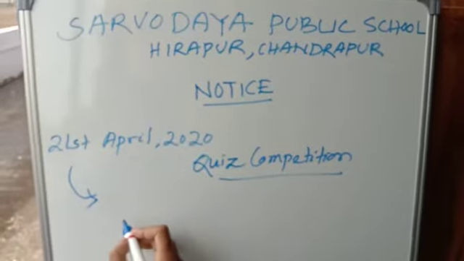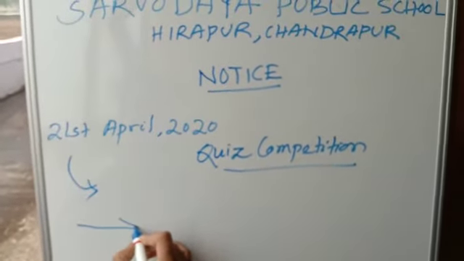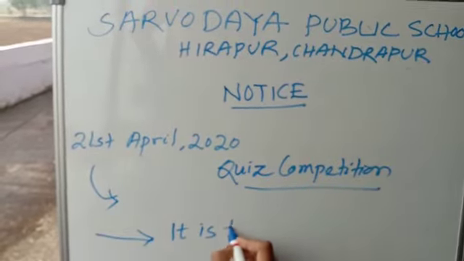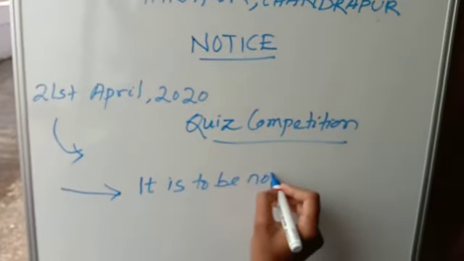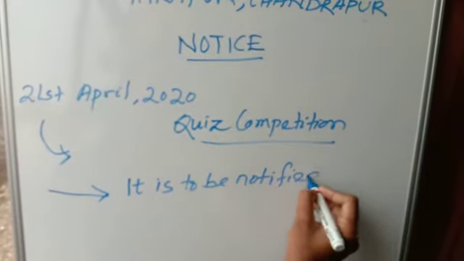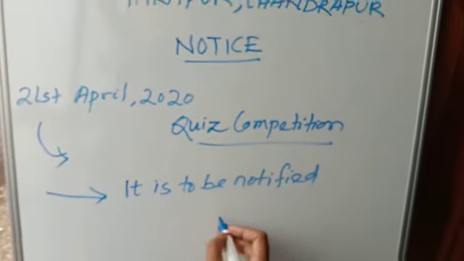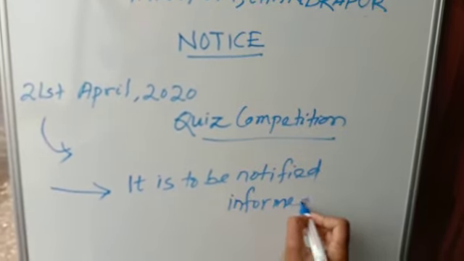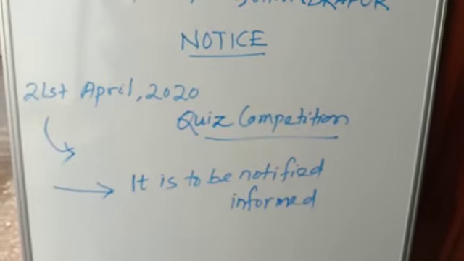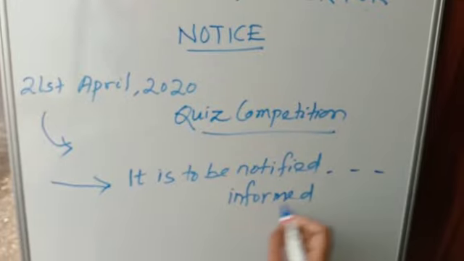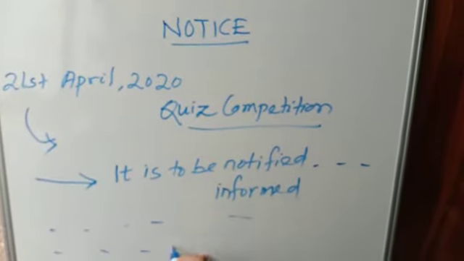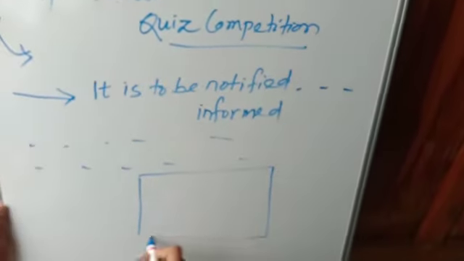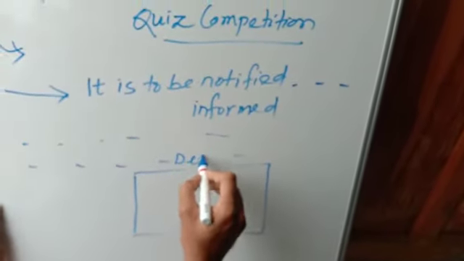After that you start the paragraph after taking a space, and you can start like, it is to be notified that, or you can say it is to be informed that, it is requested that all the students, all the people of the colony, and you can make a box of the details or the program details or anything.